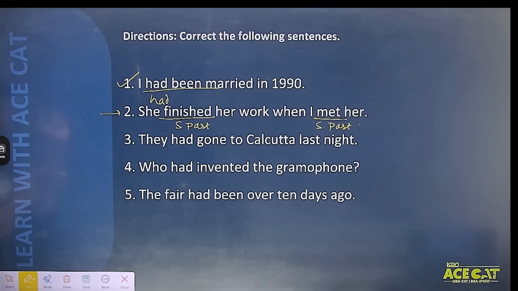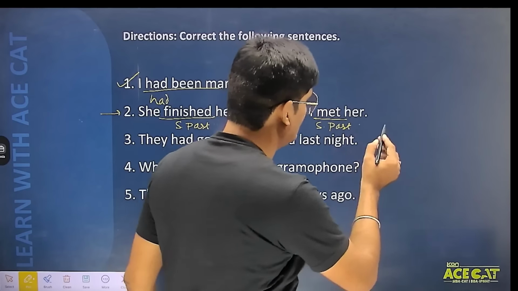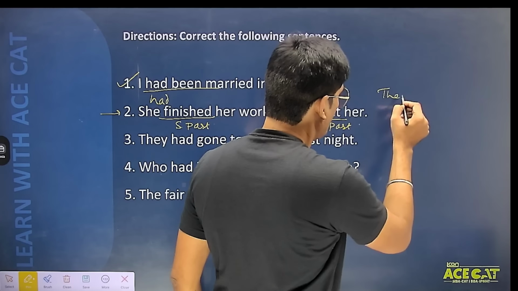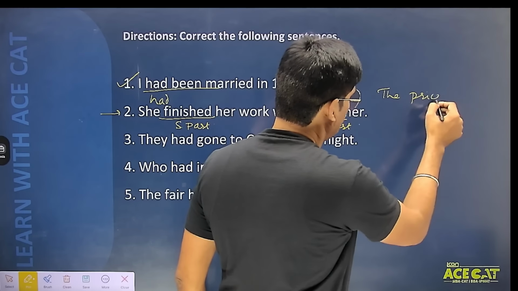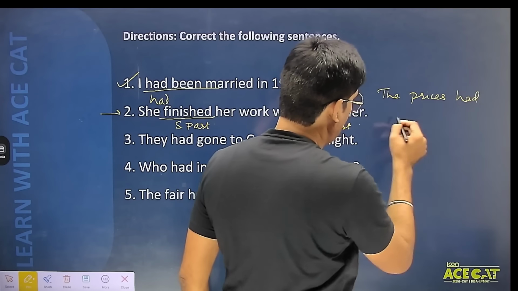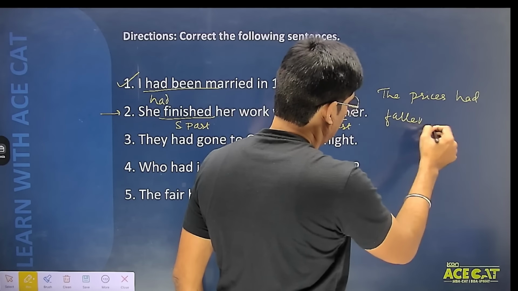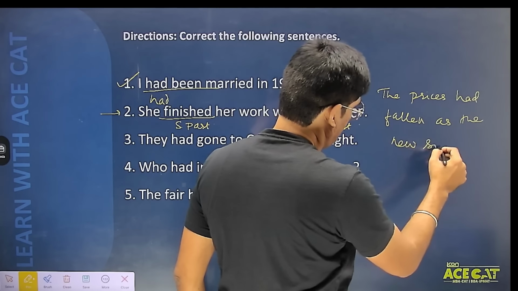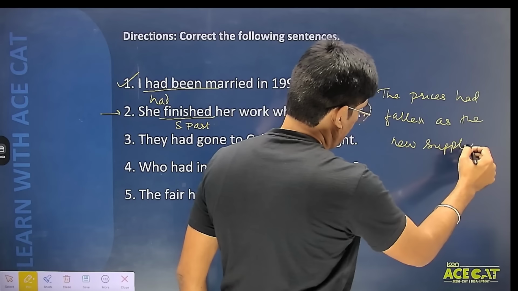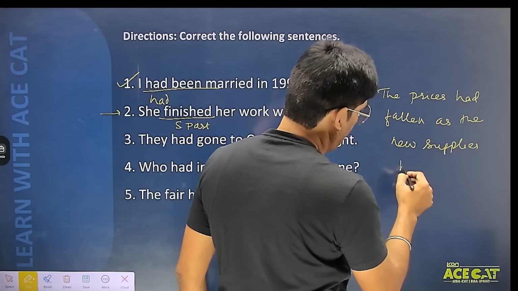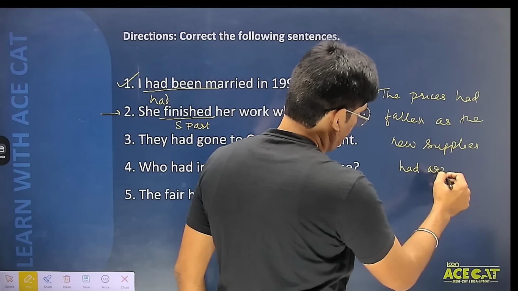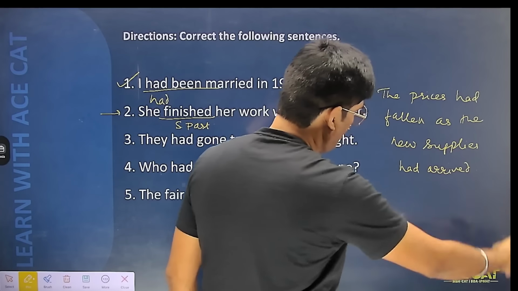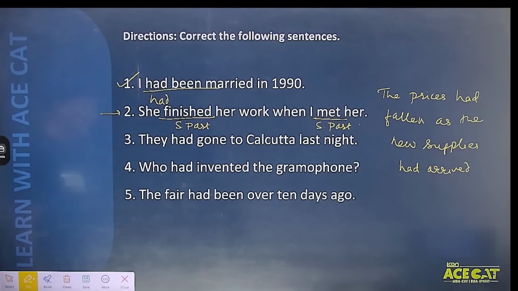चलिए एक और एग्जांपल लेते हैं सिमिलर टाइप, so that you will come to know कि आखिर में कहना क्या चाहता हूं. Let us take one more example. The prices had fallen as the new supplies had arrived. Okay. Chalo, now you people try to understand. The prices had fallen as the new supplies had arrived.